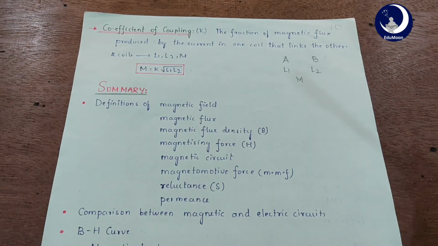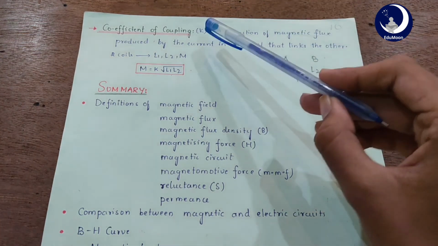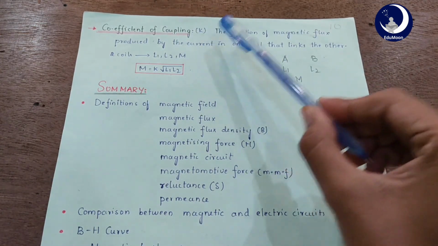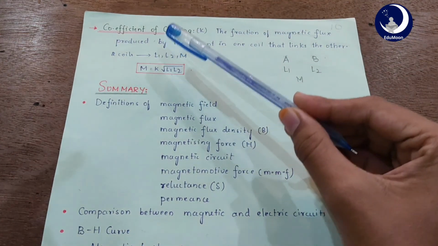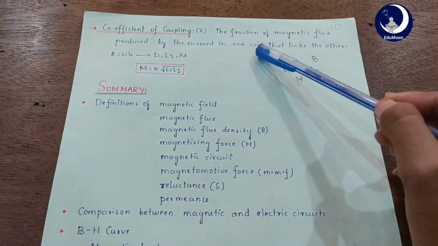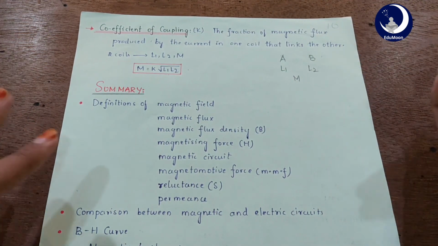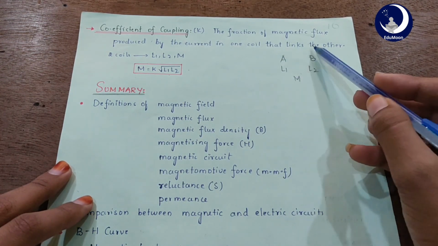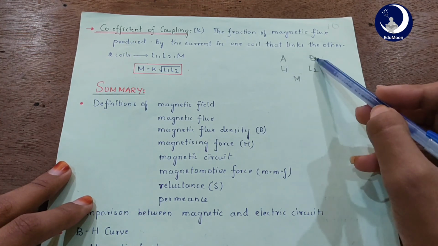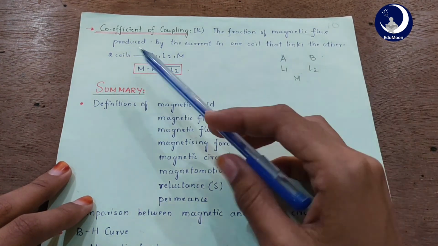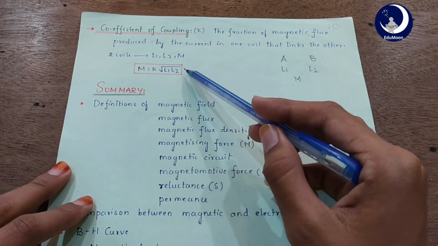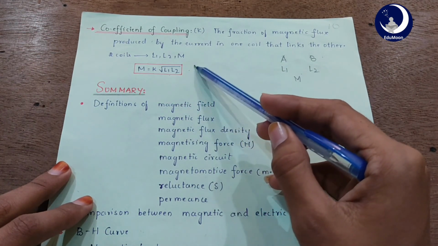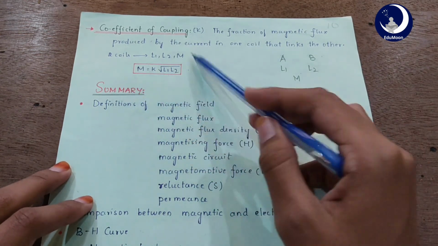We learnt about self-inductance L and mutual inductance M. So how are we going to link both L and M? We'll see how. The coefficient of coupling K is the fraction of magnetic flux produced by the current in one coil that links the other. If we consider two coils A and B, say the self-inductance of A is L1 and for B it is L2, and the mutual inductance is M. So we relate it as M equals K into root over L1 L2. If you get problems on this, you can solve them very easily because it's a very small relation, right?